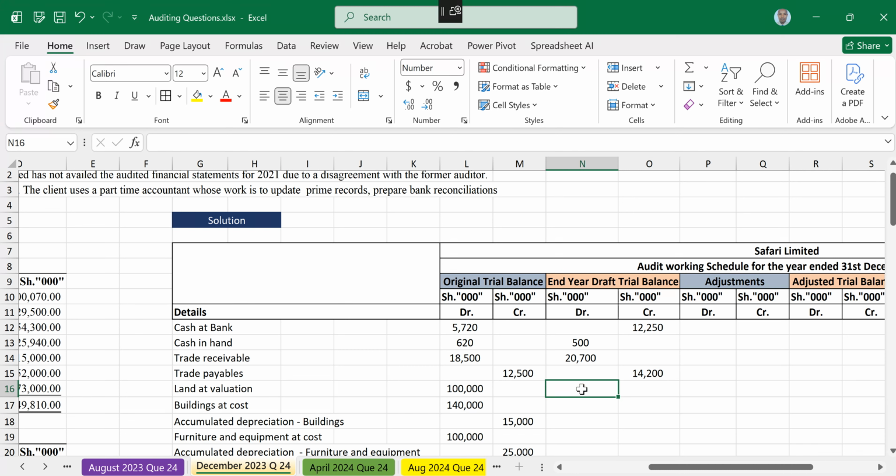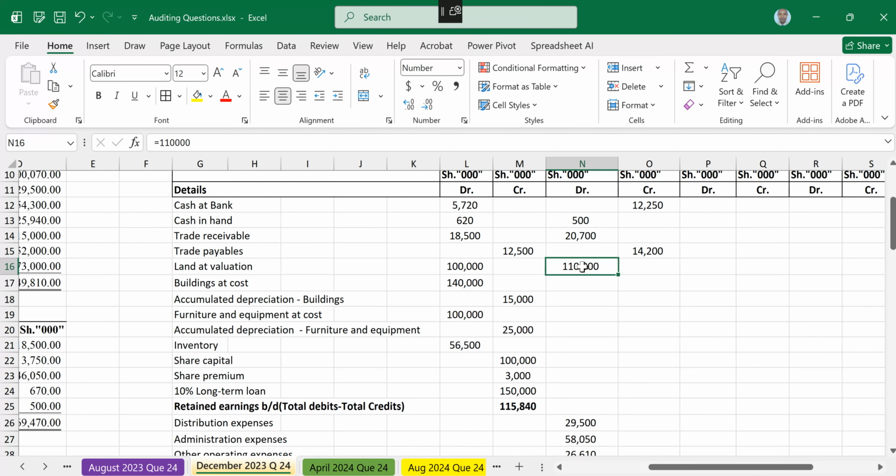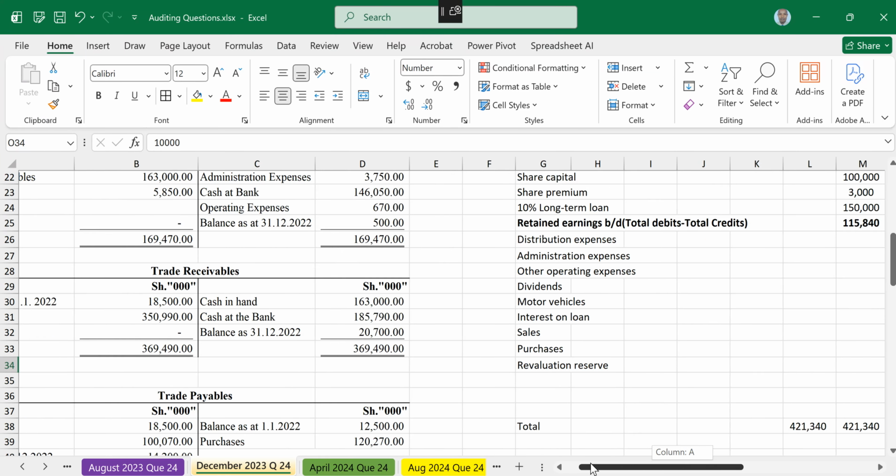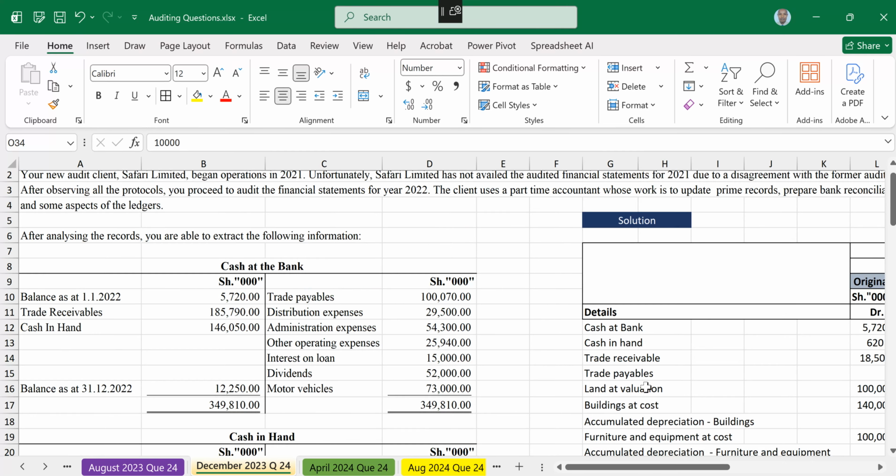The question mark means 110,000. So 110, then here we have 10. Yes, fine. Then after land, the next item to be affected, check building.